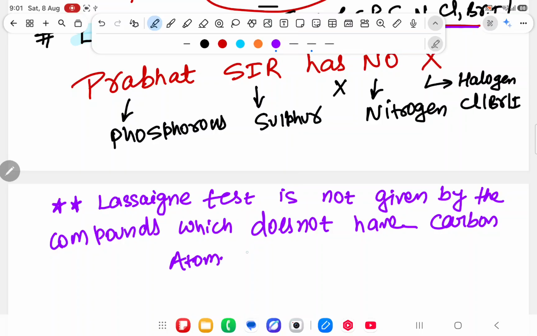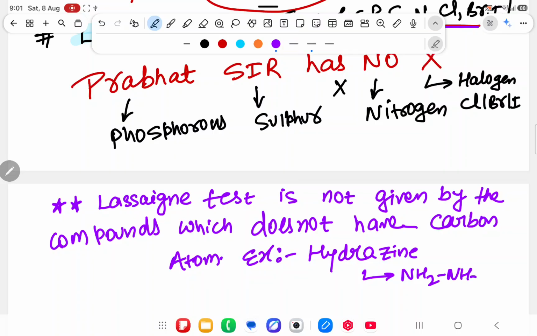Sometimes they will ask you this question. Example, sir. Best example is hydrazine. What is the formula for hydrazine? N2H4. Now nitrogen is present over here, but without carbon we are not able to do the test of nitrogen also. So you will remember this point.